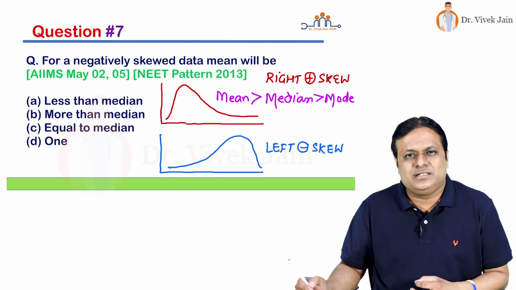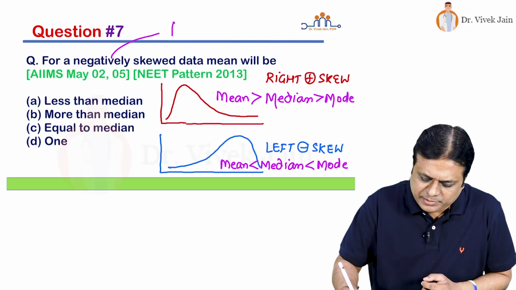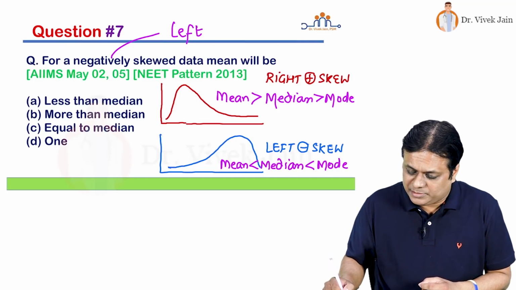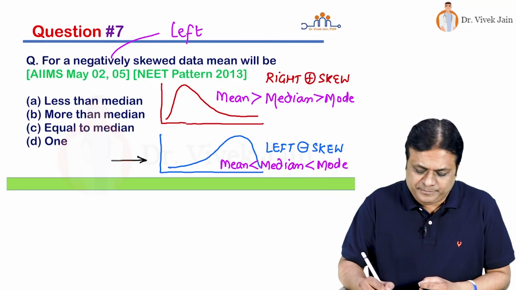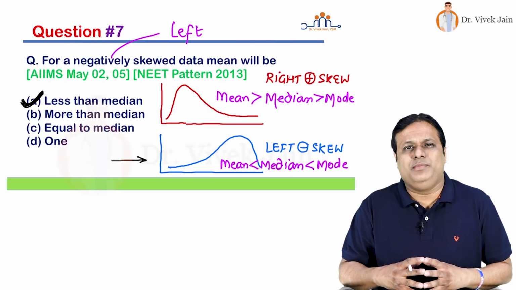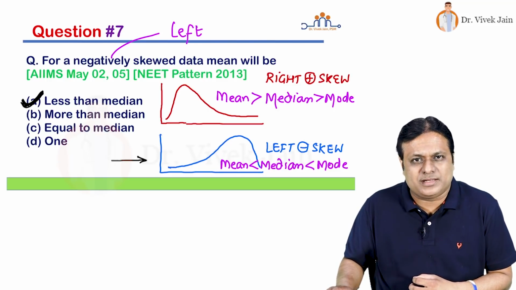So now the answer to this question, they are asking about negatively skewed data. That means left skewed curve. That means they are talking of this particular curve. So mean will be less than median, less than mode. If all mean, median, mode coincide, it will become normal distribution, bilaterally symmetrical.